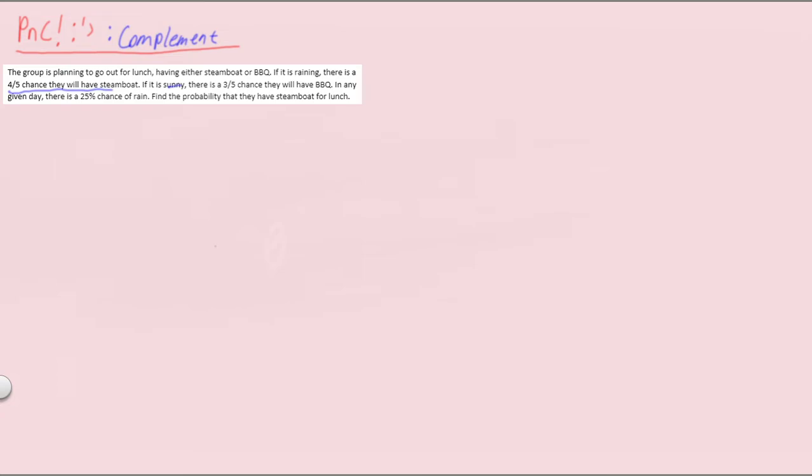So first up, we have the conditions. If it's raining, it's a different probability; if it's sunny, it's a different probability. So it's good to write down the probability of it raining. We know there's a 25% chance of rain, so 0.25 or 1/4. For sunny, because it's either sunny or raining, there are only 2 outcomes, so it has to be 1 minus 0.25, which is 0.75. If it's not raining, it is sunny. Likewise, if it's not sunny, it is rainy. We are assuming there are only these 2 states of weather.